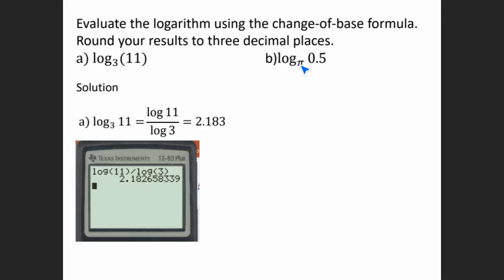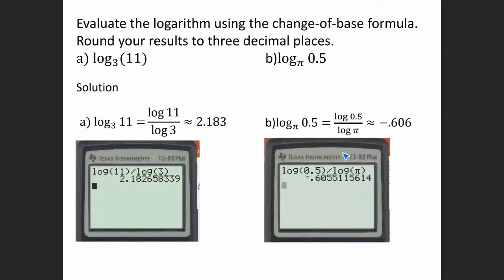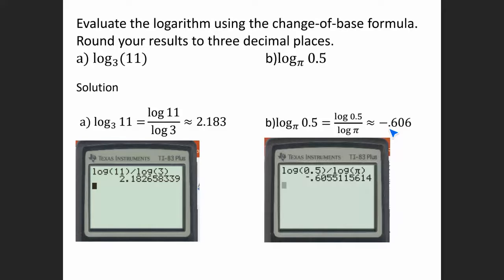Okay, so let's look at log base pi of 0.5. Our base is pi, so we cannot put it into our TI-83 calculator, for example. So we use the change of base. Here we're going to end up with log of 0.5 divided by log pi, and that's going to be approximately negative 0.606. Instead of writing it as log 0.5 and log pi, we could have used natural log. We could have said natural log of 0.5 divided by natural log of pi, and you would still end up with the same answer.